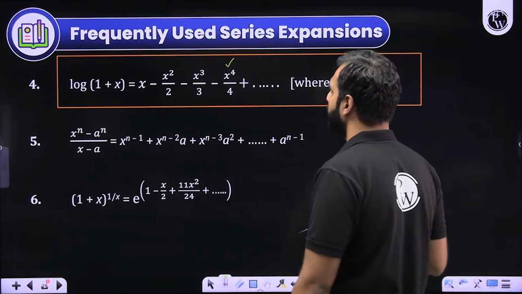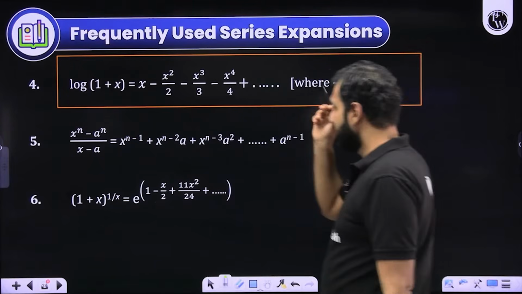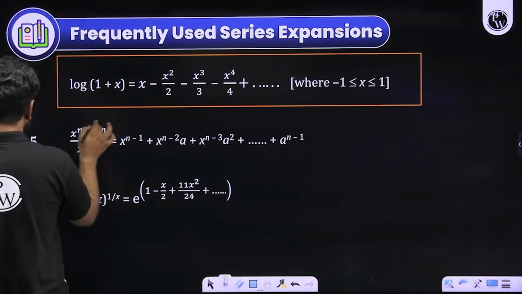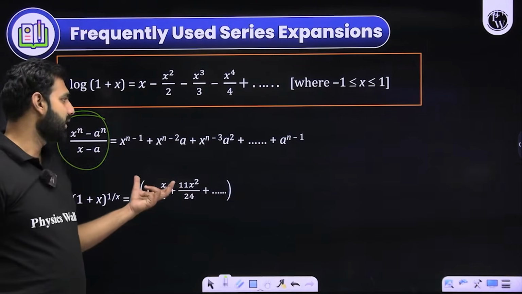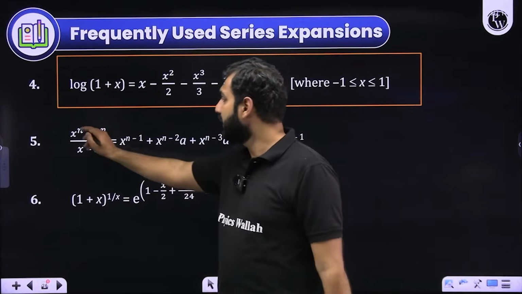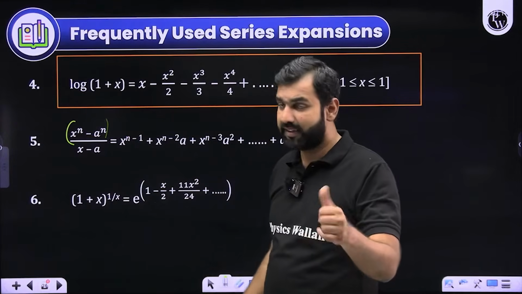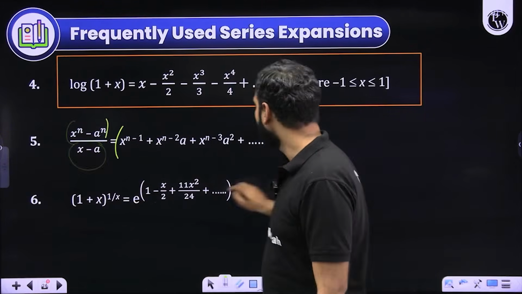This is how you write the expansion of log 1 plus x. Don't forget that. Similarly, here when you write the expansion of x to the power n minus a to the power n upon x minus a, in the chapter quadratic equations, I hope you must have remembered this, that x to the power n minus a to the power n is written as two factors, where one of them is x minus a and the other one was this only.